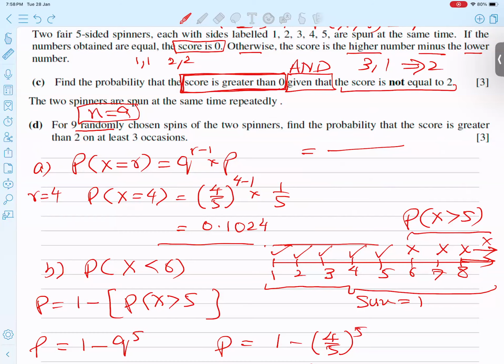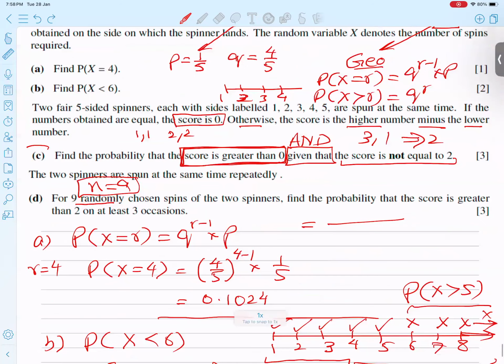Now, your question is very important: are both C and D under the title of this paragraph? The answer is yes. It means the top paragraph applies to both C and D. So it means the probability that the score is greater than 2 in at least 3 attempts. So greater than 2 means what? The score is greater than 2.